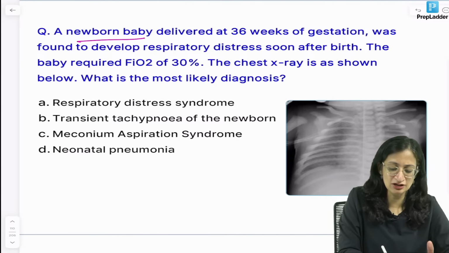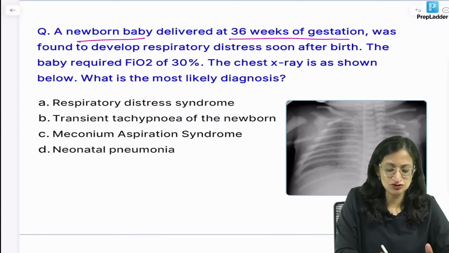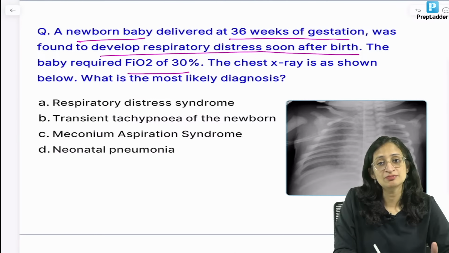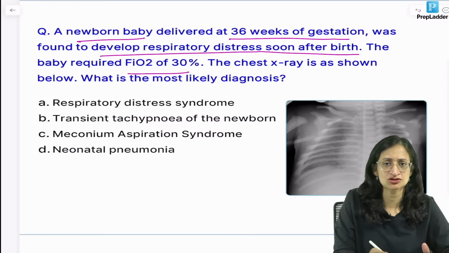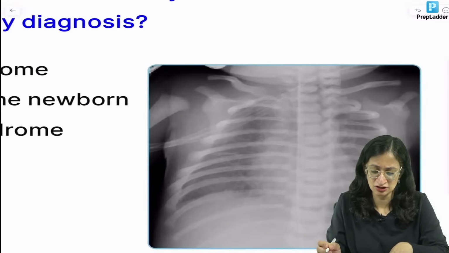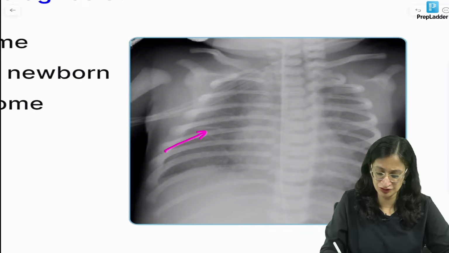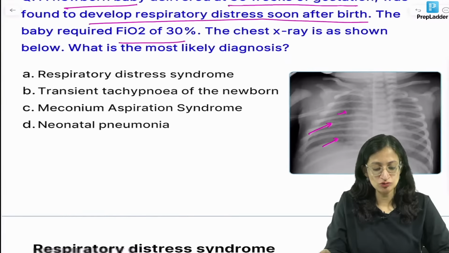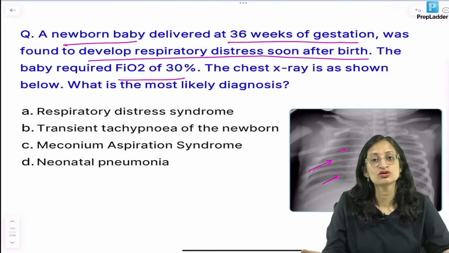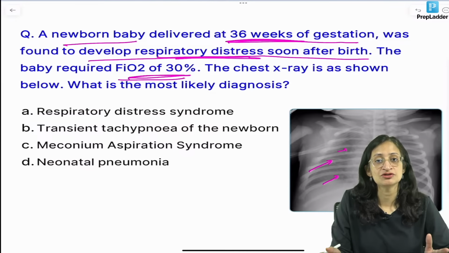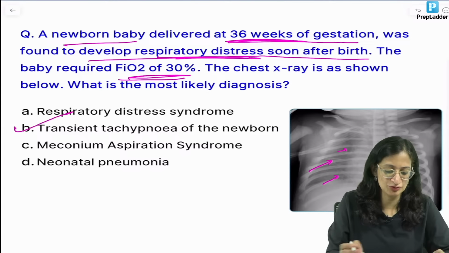Now, a newborn baby delivered at 36 weeks of gestation was found to have respiratory distress soon after birth. Baby required FiO2 of 30%, that means not a very high oxygen requirement, chest x-ray shown. What is the most likely diagnosis? So, you can see the chest x-ray is almost normal. You can just see some fluid in the interlobar fissure and some prominence of bronchovascular markings. And it is almost a near term baby. Term baby is more than 37 weeks of gestation. This baby is 36 weeks, near term baby. Not much respiratory distress, fluid in an interlobar fissure. So, our diagnosis of course is transient tachypnea of newborn.